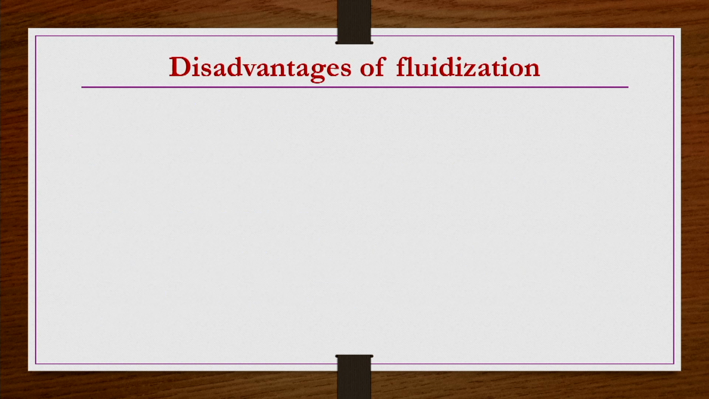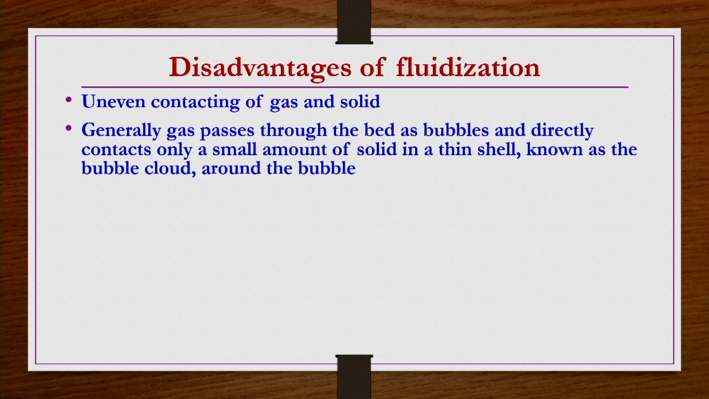However, there are several disadvantages with fluidization. First of all, uneven contacting of gas and solid, especially in bubbling fluidization and slugging fluidization, as we have seen. The contact is very even in particulate fluidization, but for the gas-solid system, uneven contact is a disadvantage. That is because generally gas passes through the bed as bubbles and directly contacts only a small amount of solid in the thin shell known as